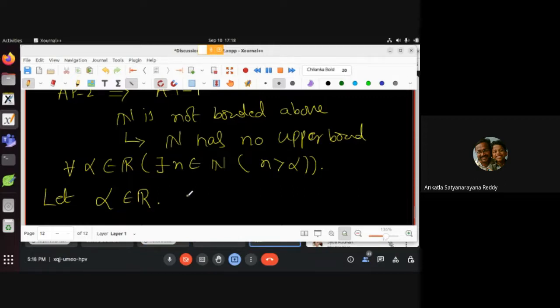Yeah, Aryan, can you say now? Do you have any idea how to proceed? Using the statement of AP2, we can find an alpha. हाँ, no, find an alpha नहीं, already alpha दे दिया है. हमने n natural number find करना है, greater than alpha. Using the statement like given any x, y in R positive, there exists. वो सब कुछ ठीक है, अभी वो यूज करना है, AP2 हम यूज करना है. कैसे करेंगे? सो अभी हम कहाँ पर हैं?